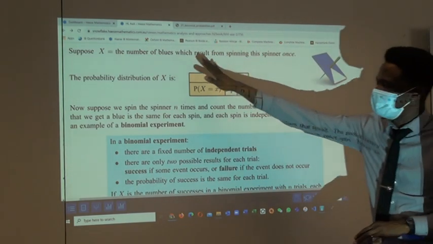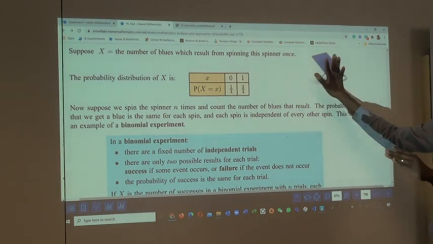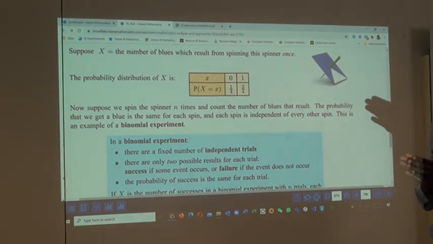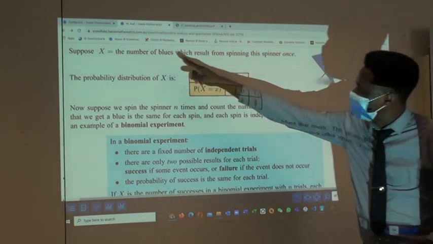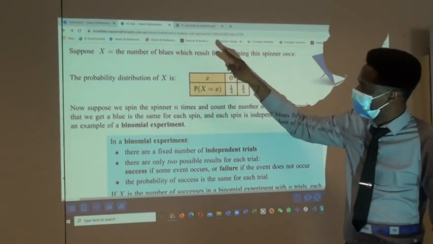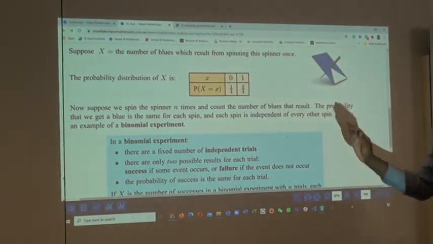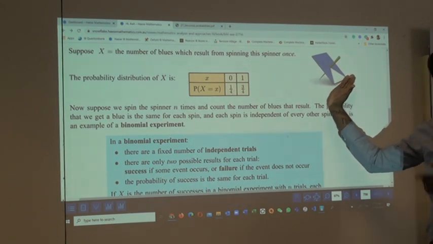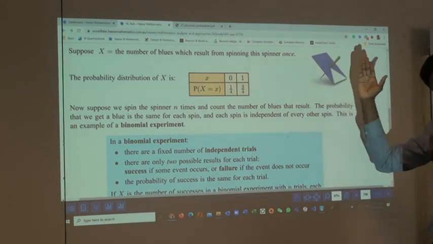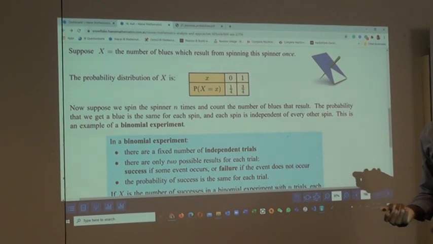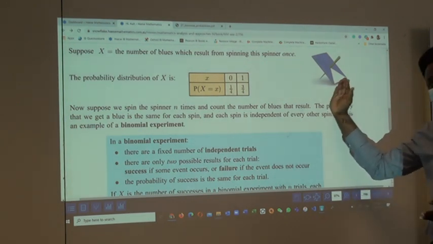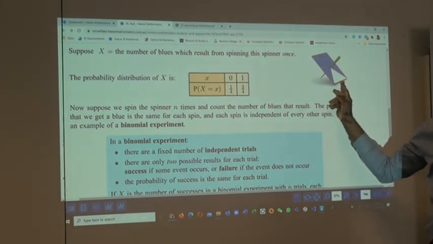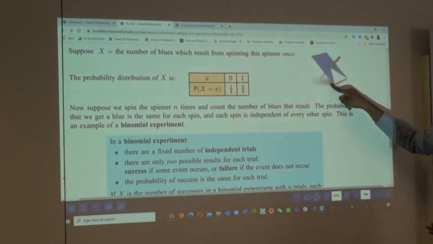Again, the random variable is not talking about the probability that blue can be seen here. The random variable is the number of blues which results. And it will only stay flat on one side anyway. So is it that side is blue or it is not blue? So is it that the blue is either this number is a 0 or 1? If it rests on this side, it is 1.